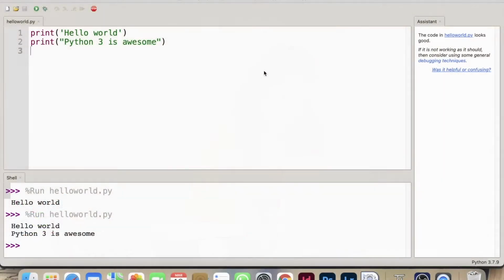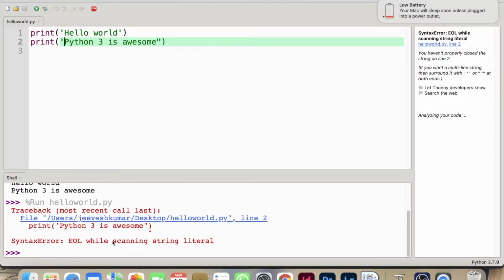However, you cannot do something like this. So I will change this to a single quote. And when I press run, this time Python shows me an error. You cannot mix and match single and double quotes.